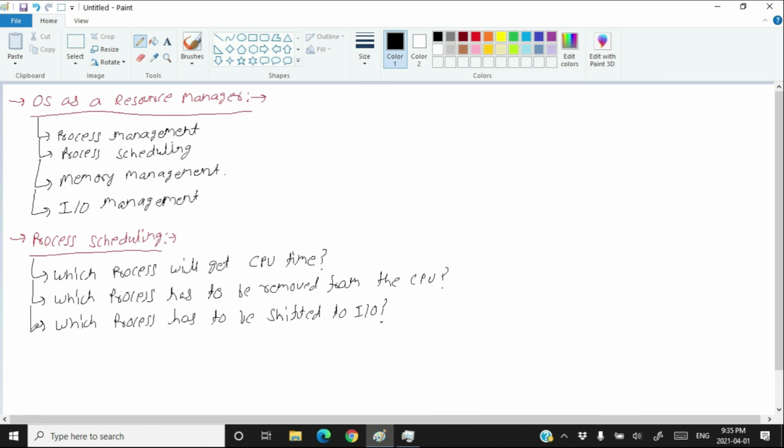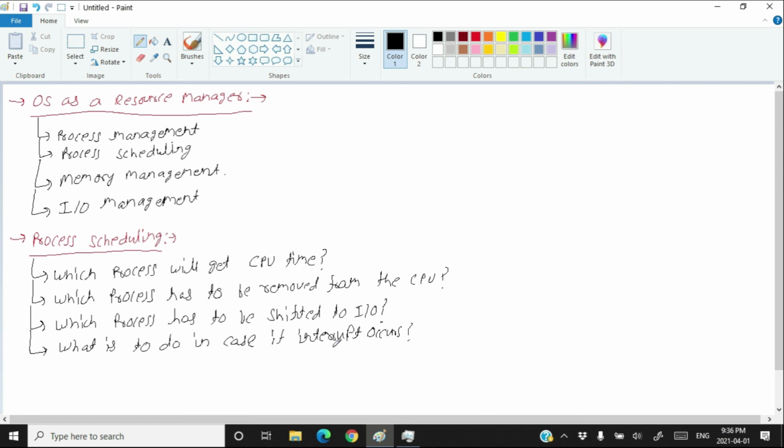Now the last decision is, what is to be done in case an interrupt occurs? Interrupt means when a hardware or a software signals to the CPU that something bad happened.